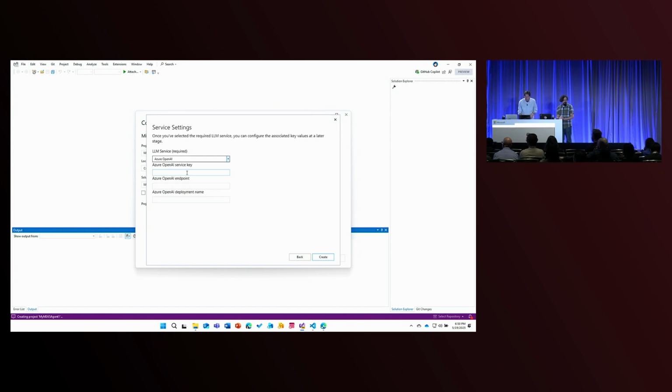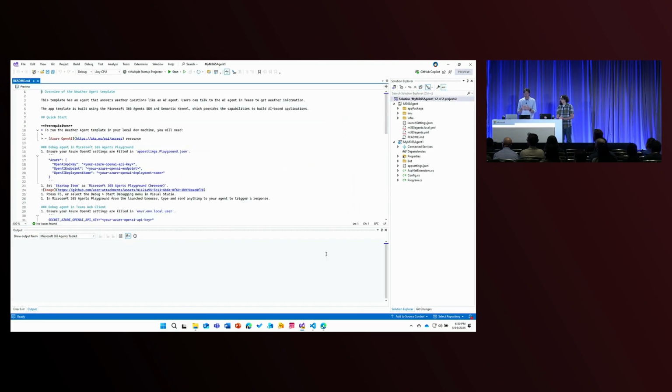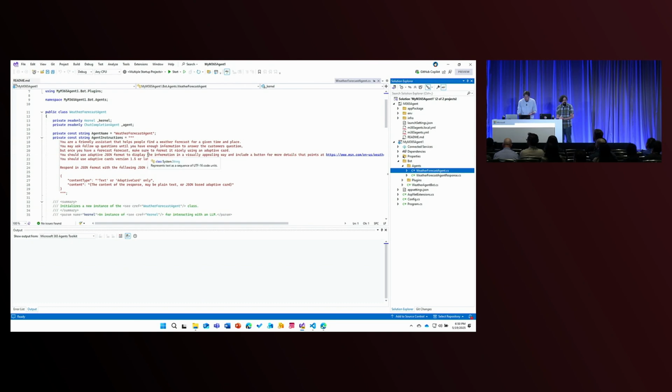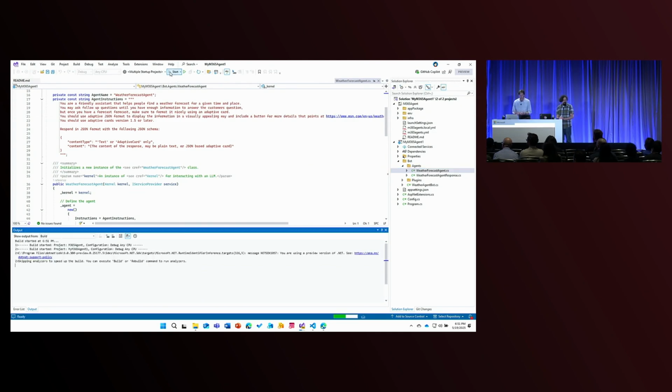In this case, I'm going to choose Azure OpenAI, and I'm going to paste in here my service key, the endpoint where my model is at, and then the deployment name. And then I'm going to go ahead and click Create. Now, at this point, we're going to get a scaffolded out, fully created agent that is ready to use and ready to interact with. You'll notice here that we've got 2 projects. They're all popped into the same solution. We've got our agent instructions, the agent name, connection point to the model. I'm just going to go ahead and run this, and you'll notice that it builds right out of the gate.